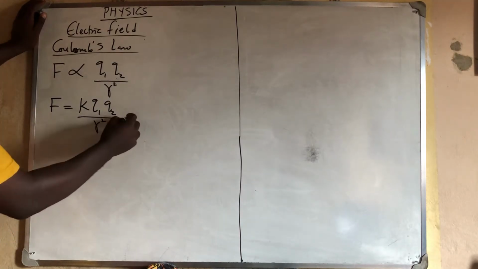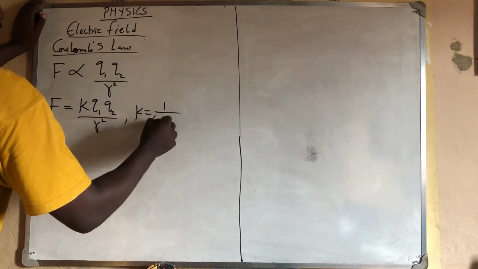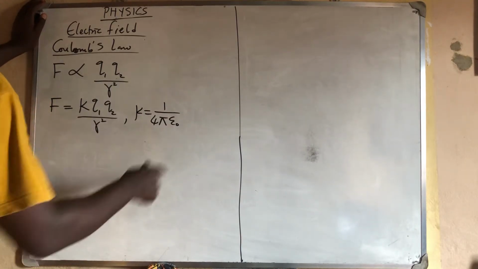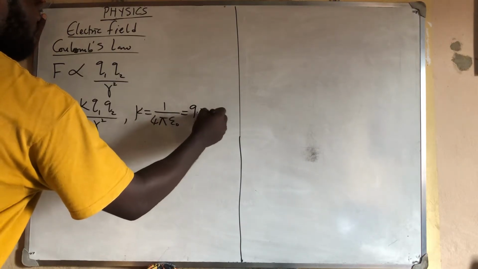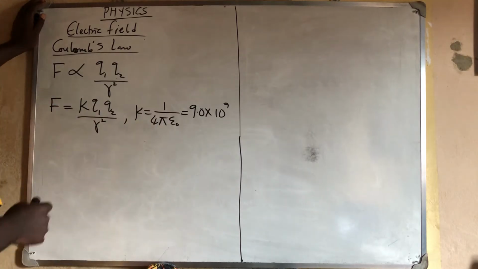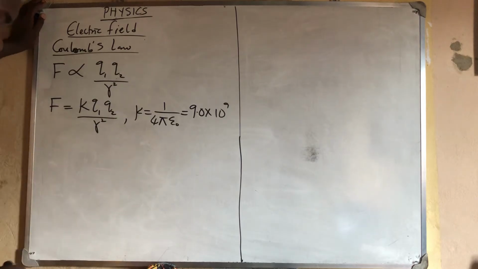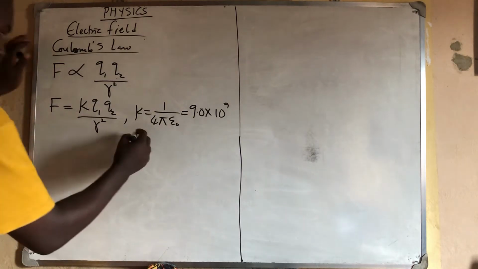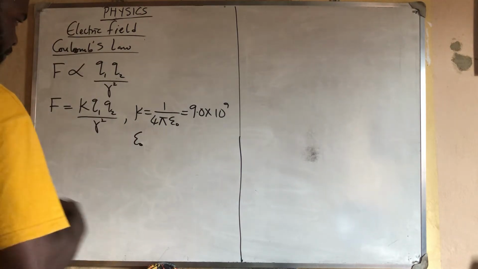Then you need to know the value of K. K is equal to 1 over 4 pi E naught. And this value is a constant. And what is that constant? The constant is 9.0 times 10 raised to power 9. I used to know it by 9 and 9. But you need to know that this E naught is equally another constant. This is a constant called permittivity of free space or vacuum. E naught is called permittivity of free space or vacuum. I'm coming to that.